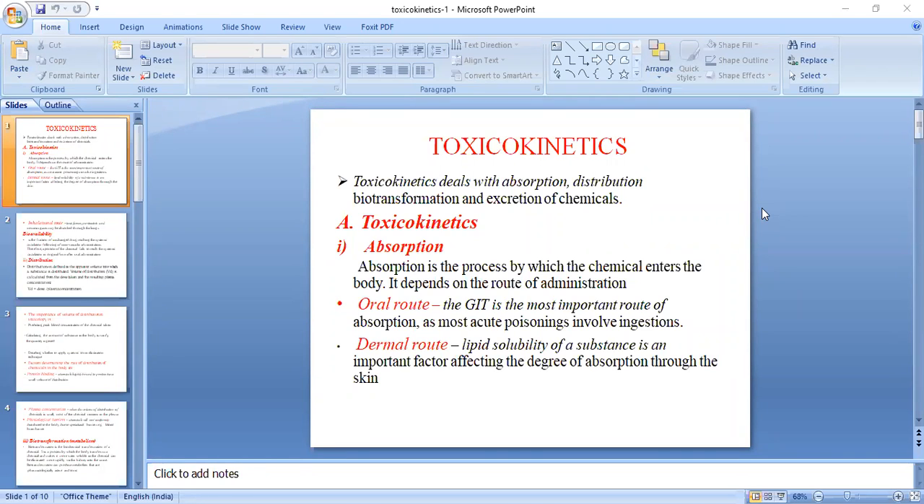Because your drug should pass through the whole layer of the skin, and again it all depends upon the solubility. Whatever ointment or pesticide or insecticide you are using, it should penetrate through the skin, so it may show chronic poisoning, because it may take a longer period of time.